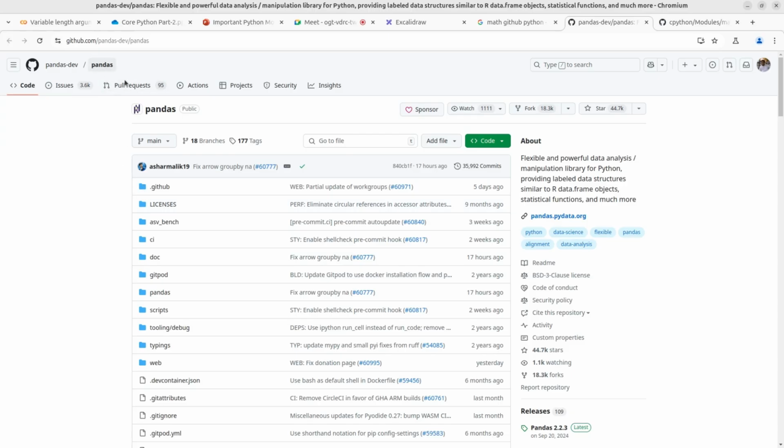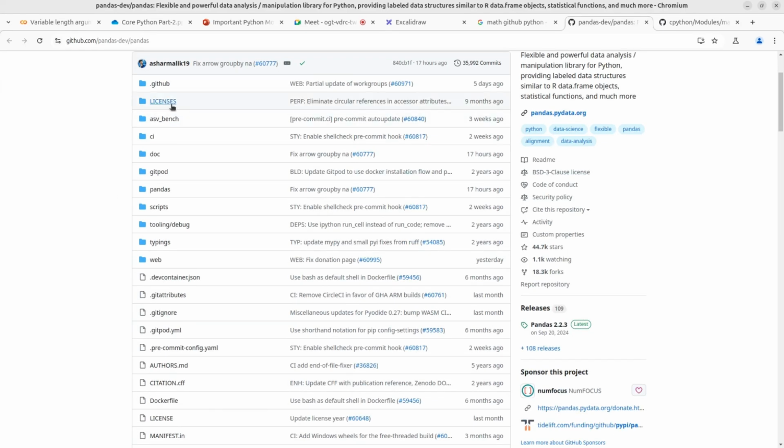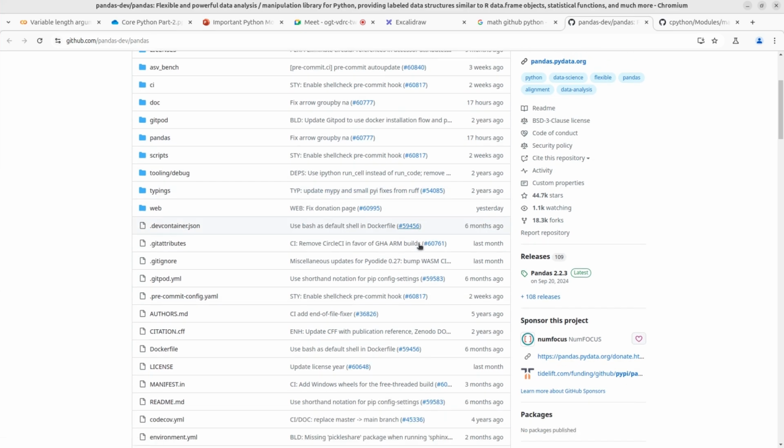You can see this is Pandas. Pandas is a library which is used for creating tables, sheets, Excel kind of work. You can see here it has a license. You can see this pandas folder. In this we have all the code of core pandas. It was updated 17 hours ago, so you can see the activeness of the community.